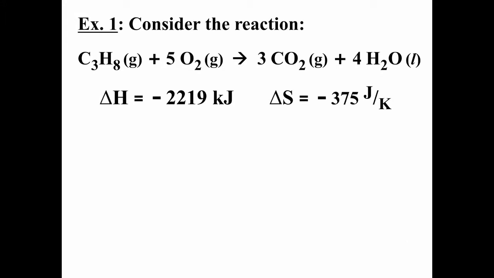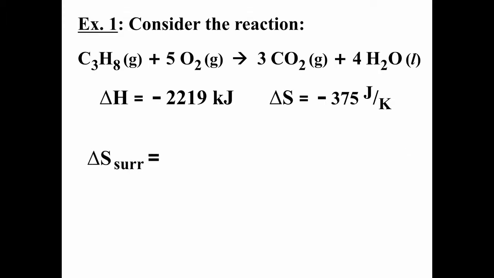If we look at this specifically with a known example, the combustion of propane, C3H8, that is a process that gives off a lot of energy. Delta H is negative 2,219 kilojoules, but that also decreases disorder because gas reacts to make gas and liquid, and this process has a negative delta S.